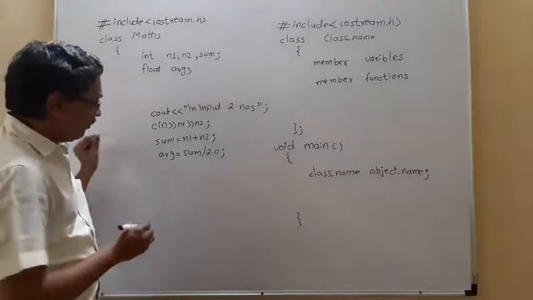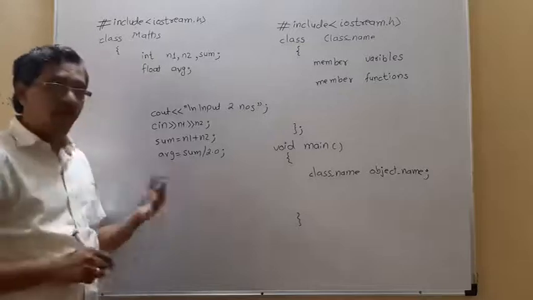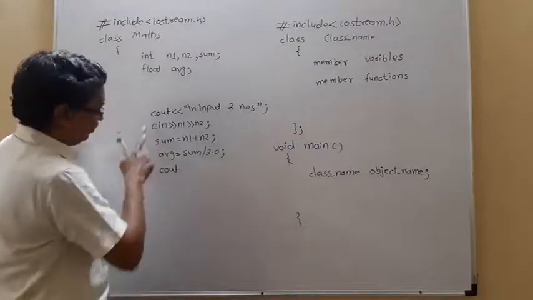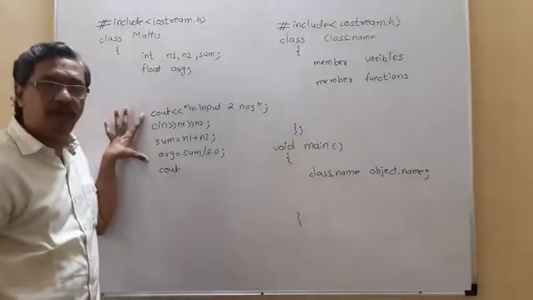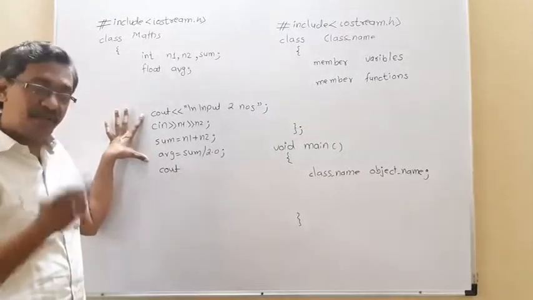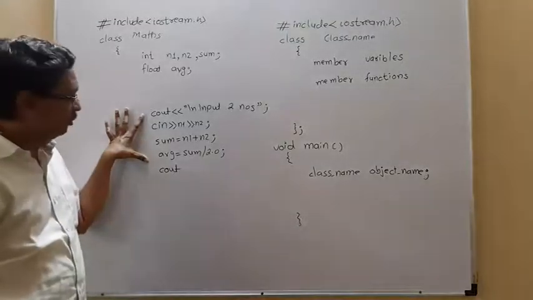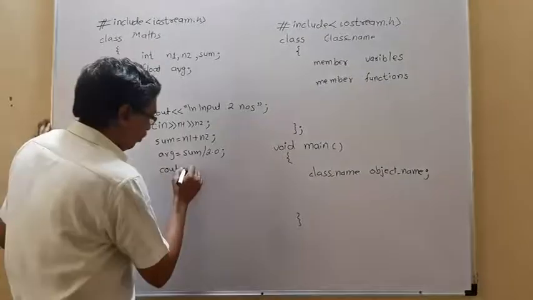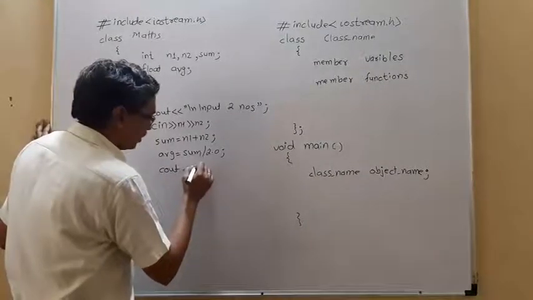Okay, so after calculating the sum and average, we want to display the result. To display the result, we use the cout statement. Cout is just like a printf statement in C programming, or a write statement or print statement in BASIC programming or Python programming. We use the cout statement to display the information. What do we want to display? We want to display sum.